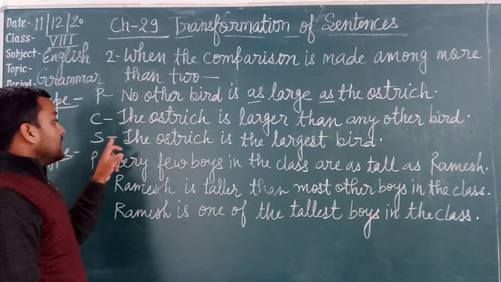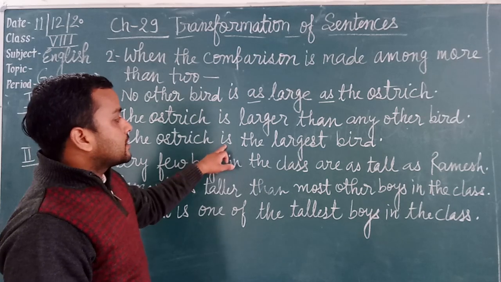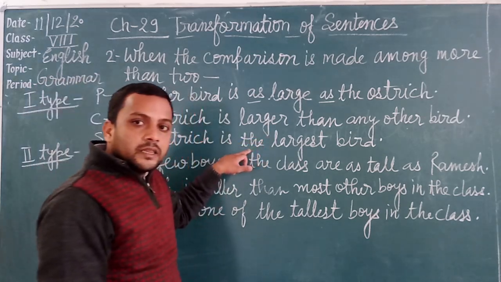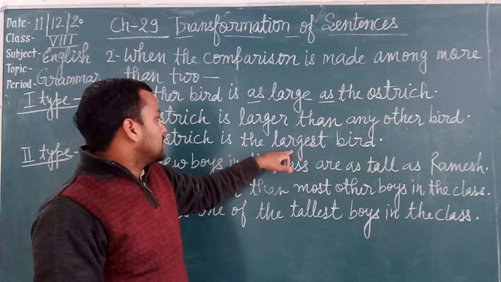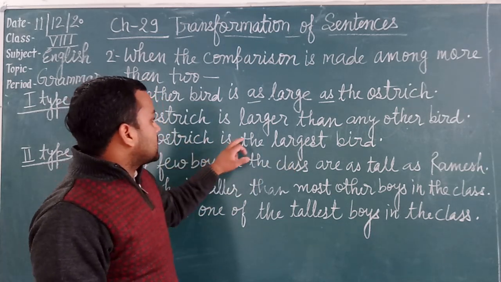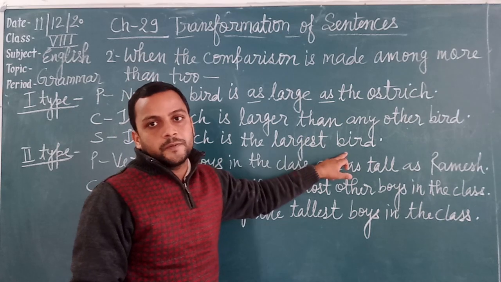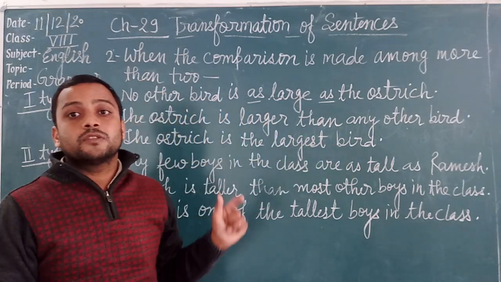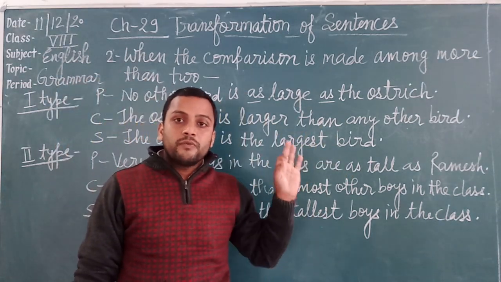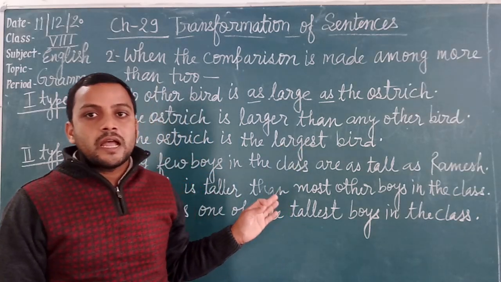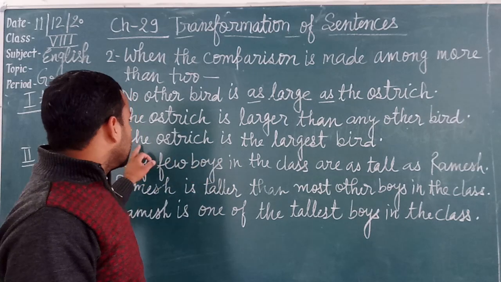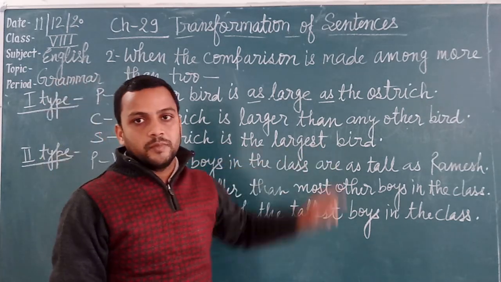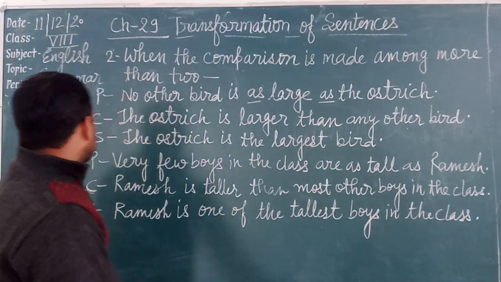Okay? Now see the superlative. The ostrich is, we use the article the before the third form of the adjective. The ostrich is the largest bird. When the sentence starts with no other, then we use the article the, and after that the third form of the adjective in superlative degree. The ostrich is the largest bird. Okay? Now see the second type.